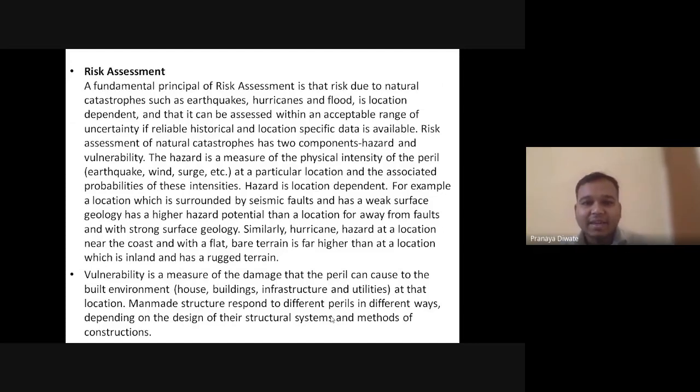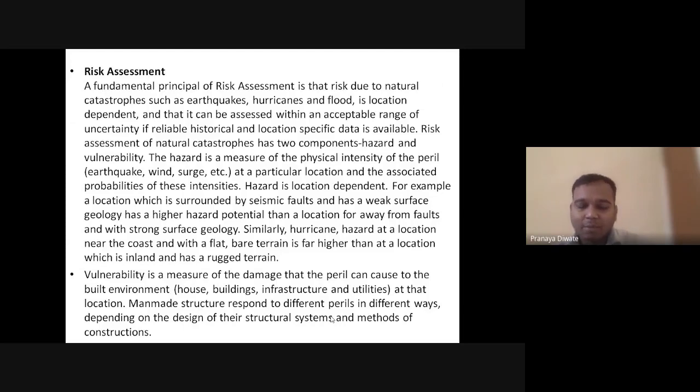Hazard is a measure of the physical intensity of the peril at the particular location and the associated probabilities of these intensities. For example, a location which is surrounded by a seismic fault and has weak surface geology has a higher hazard potential than a location far away from the fault and near strong surface geology.